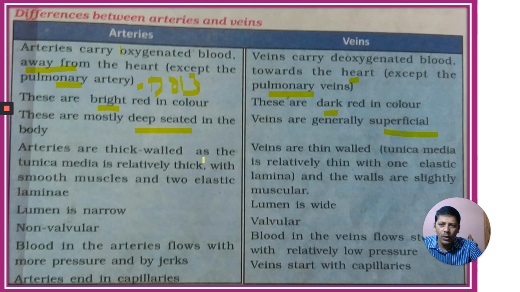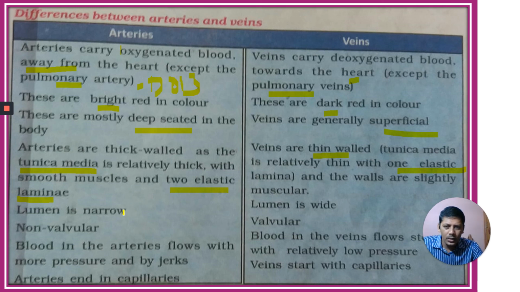Arteries are thick walled as the tunica media is relatively thick. I showed you earlier, tunica media is made up of smooth muscle. The thickness of the smooth muscle is more here. Veins are thin walled. Tunica media is relatively thin with one elastic lamina, while in arteries two elastic lamina are present.